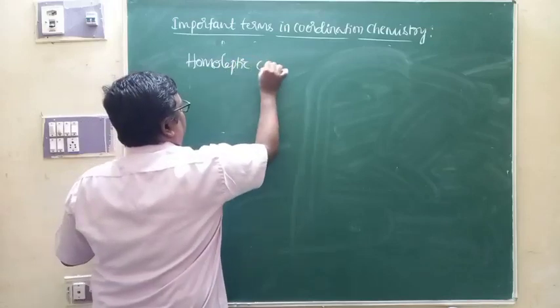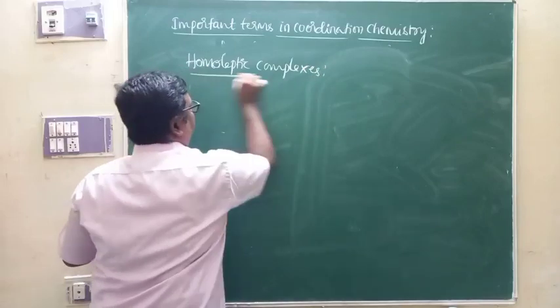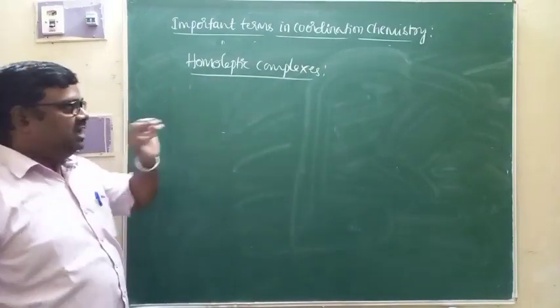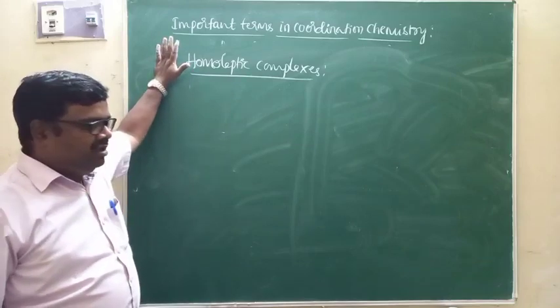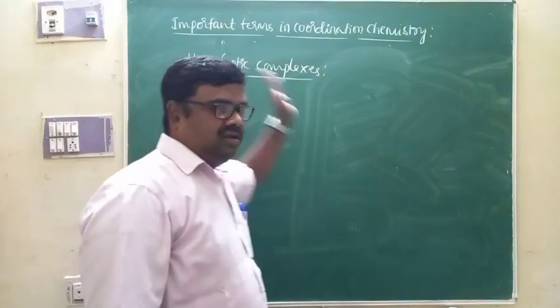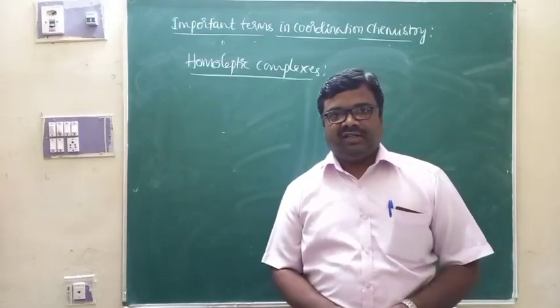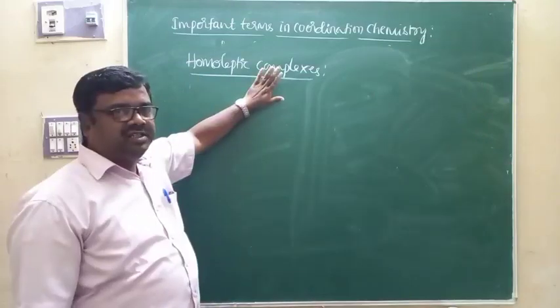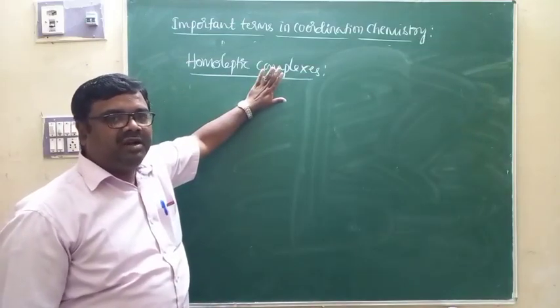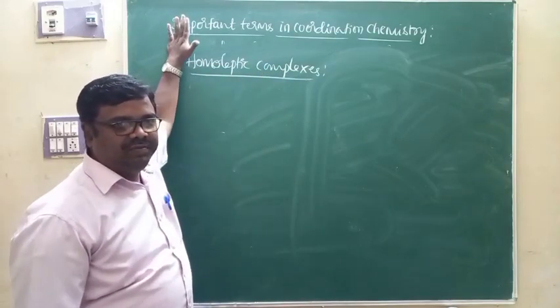Homoleptic complexes, and then heteroleptic complexes. As the name itself indicates, homo means similar. If the central metal ion in a complex is attached to the same type of ligands, complexes in which the central metal ion is attached to only one kind of ligand, they are called homoleptic complexes.